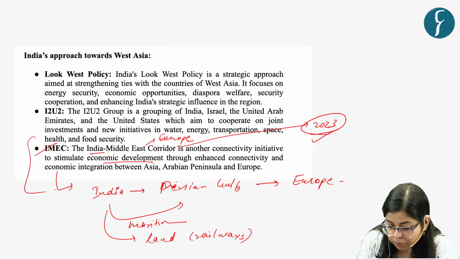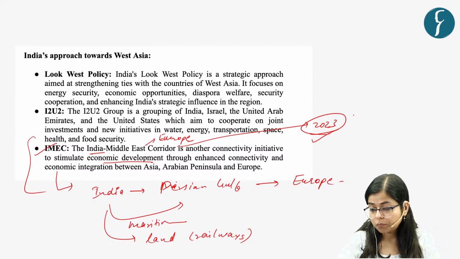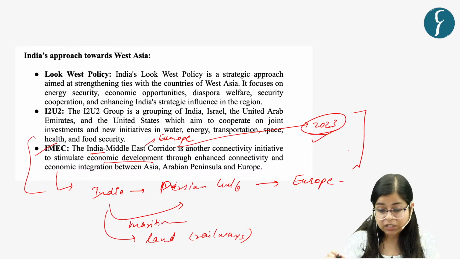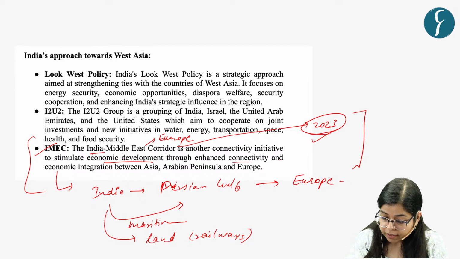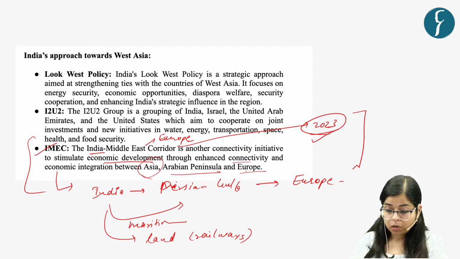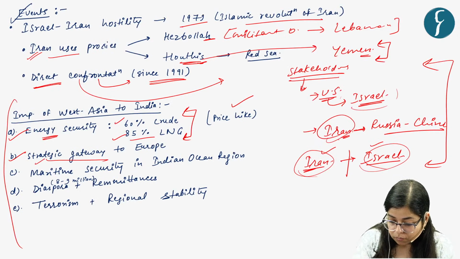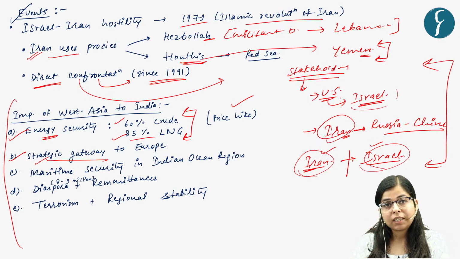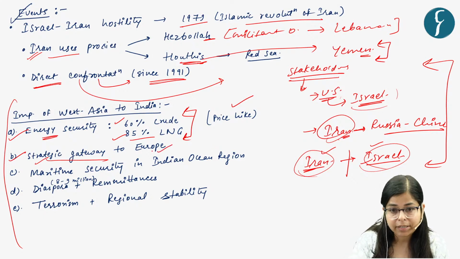So this is an ambitious project which has been recently initiated, for enhanced connectivity and economic integration between Asia, the Arabian Peninsula and Europe. So the stability of West Asia is imperative in order that India accesses the markets of Europe, or for economic integration of these countries, right?